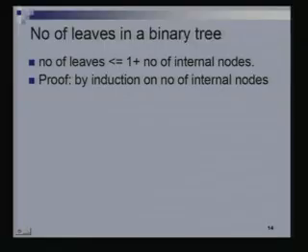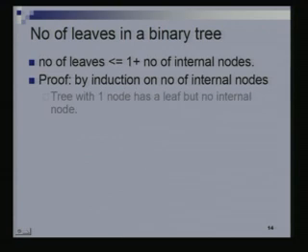How will we prove this? We'll prove it by induction. Induction on the number of internal nodes. Okay. So base case, consider a tree with only one node.